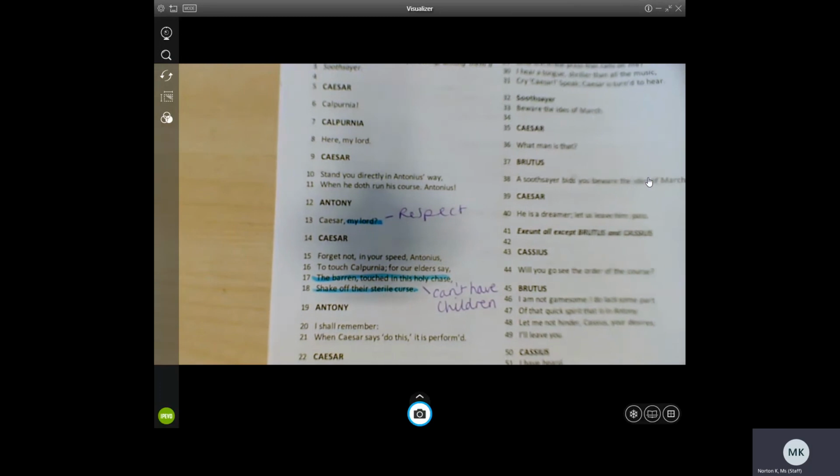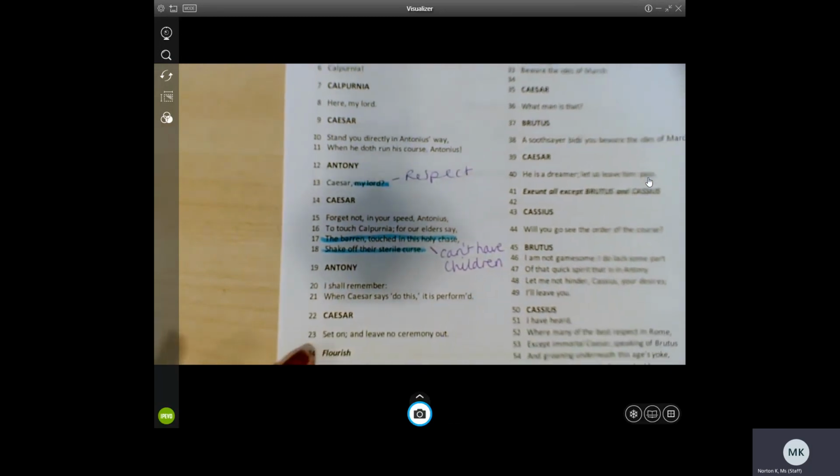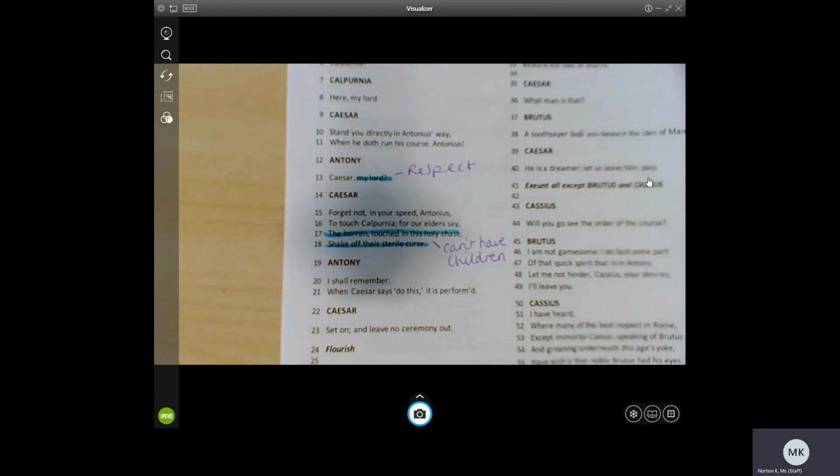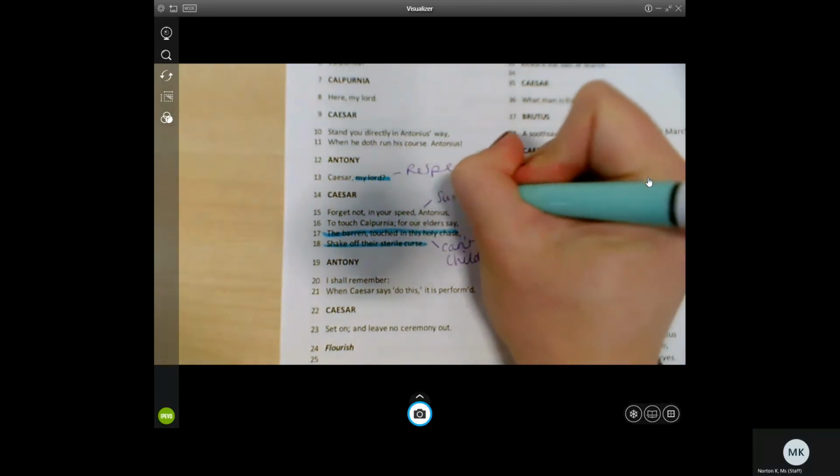At the moment, Caesar has no heir. He's got no son to take over after him, to take over his belongings, his title, etc. Again, some similarities to Macbeth and Lady Macbeth there, but they can't have children. And he's trying to get her. There's a superstition. Romans are very superstitious.